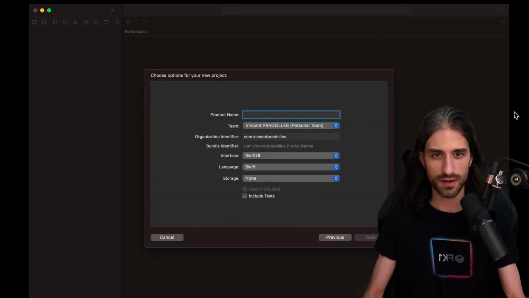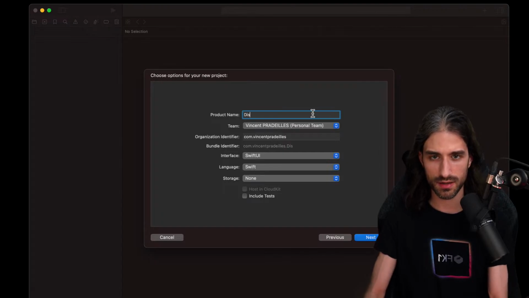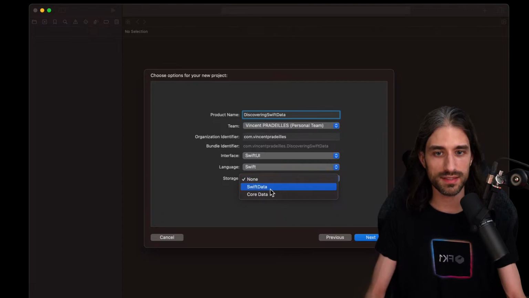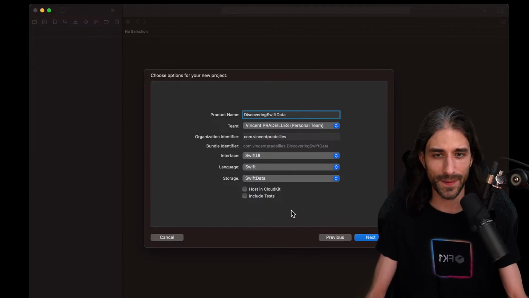How do I call it? Let me call it Discovering SwiftData. Something like this. Interface SwiftUI, language Swift, and you can see in storage we have this new option of SwiftData to create an app template with the SwiftData stack already available.